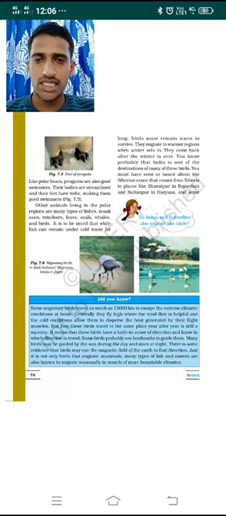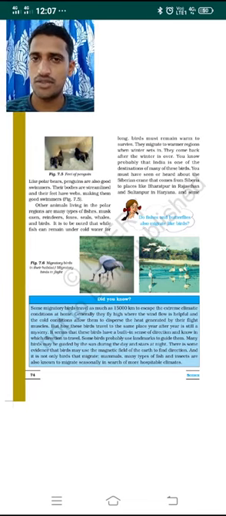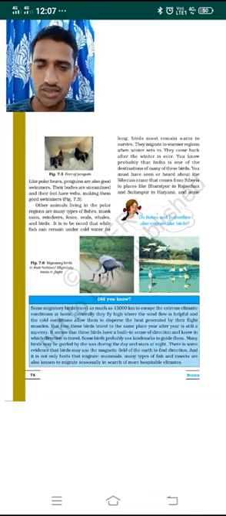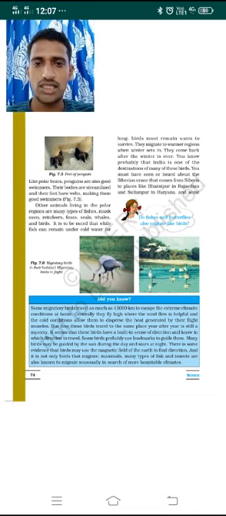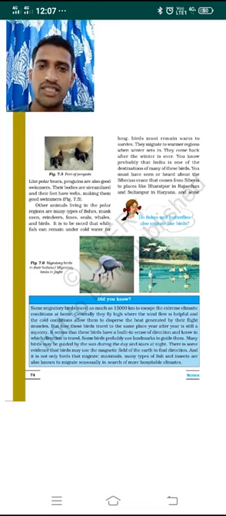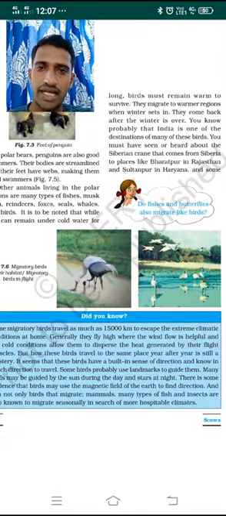In the previous class, I started the lesson on weather, climate and adaptation of animals in different climate conditions. We discussed the adaptation of animals in the polar regions, for example penguins and polar bears. Then we discussed the last concept, that is migratory birds.